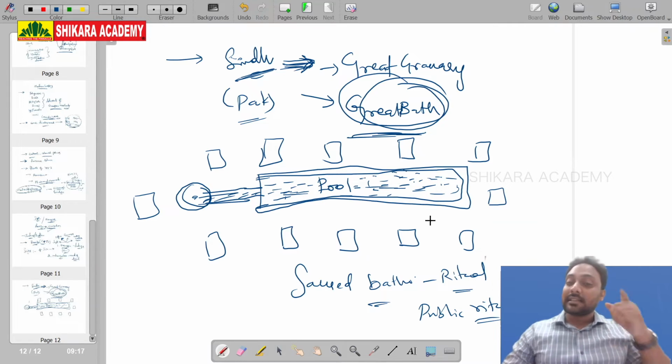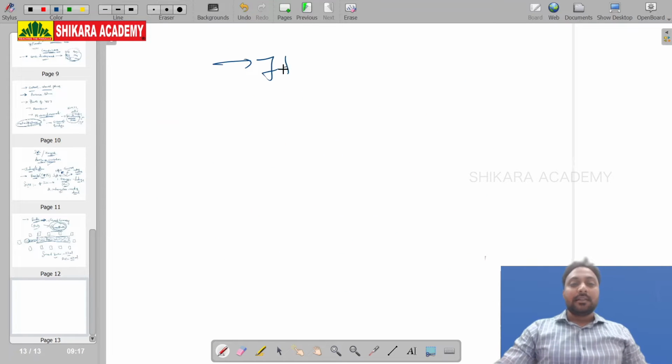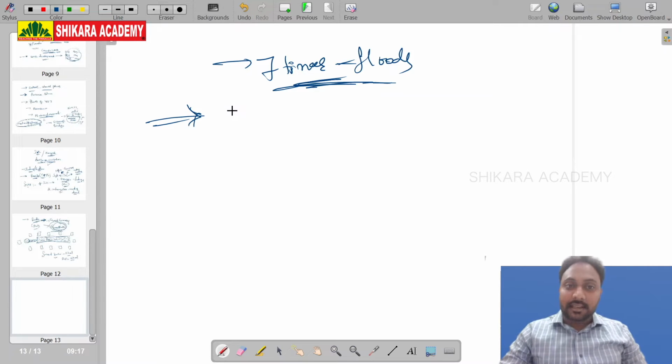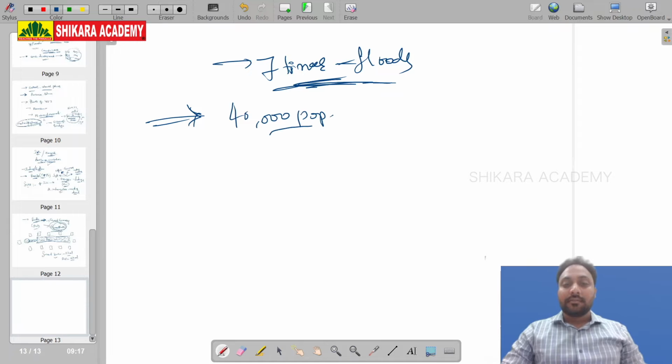And Mohenjo-daro is the city which was affected by floods 7 times continuously. Mohenjo-daro is the only city with more than 40,000 population. These are all the important static information.